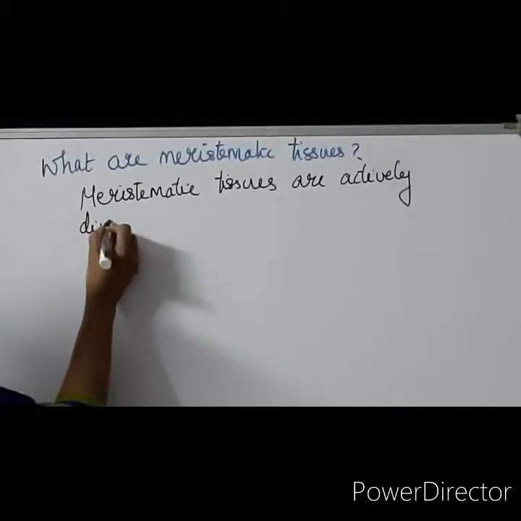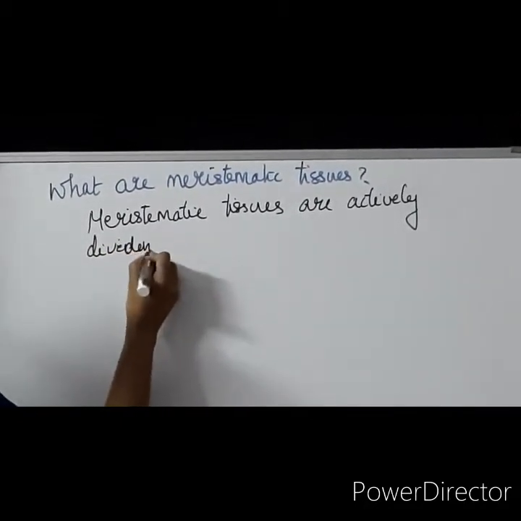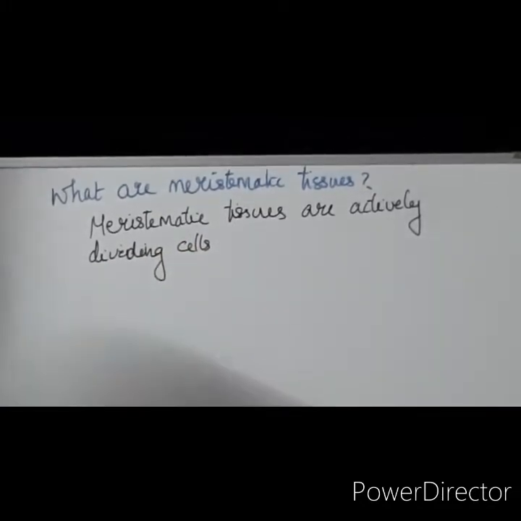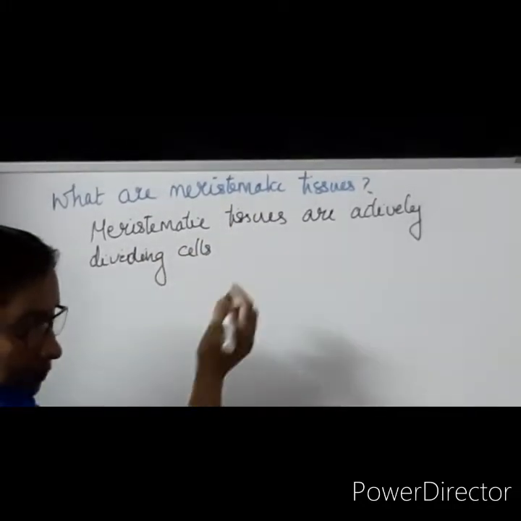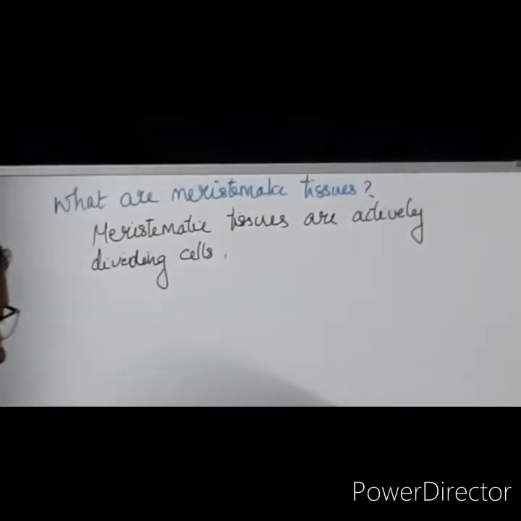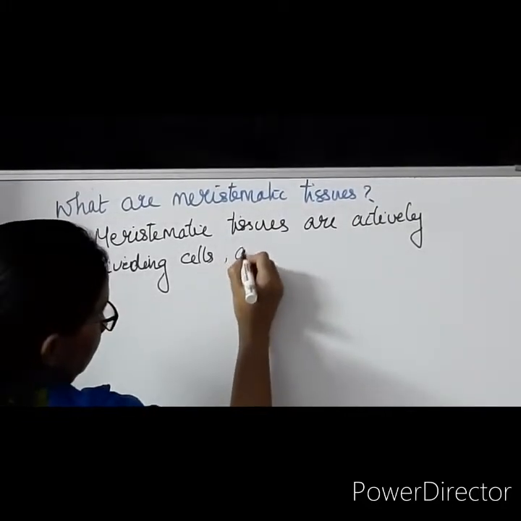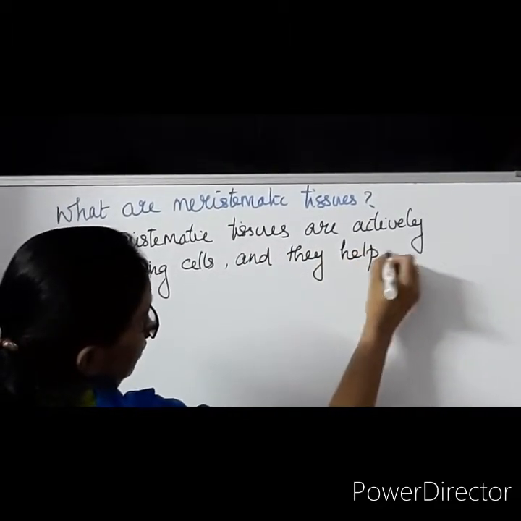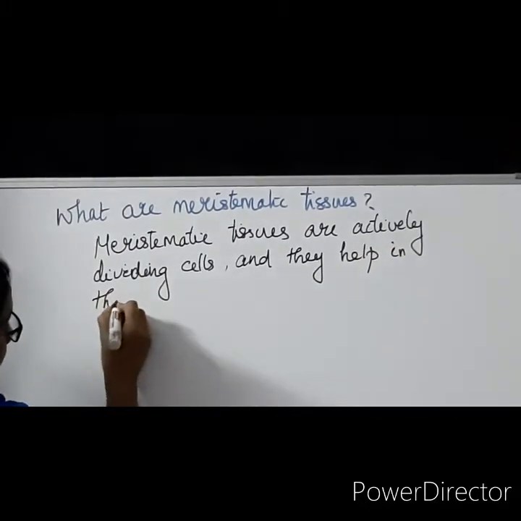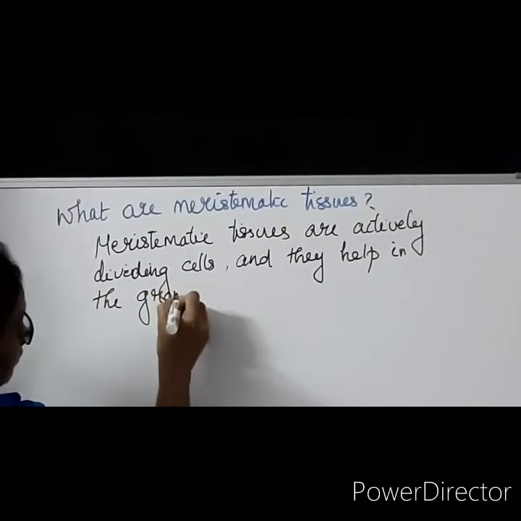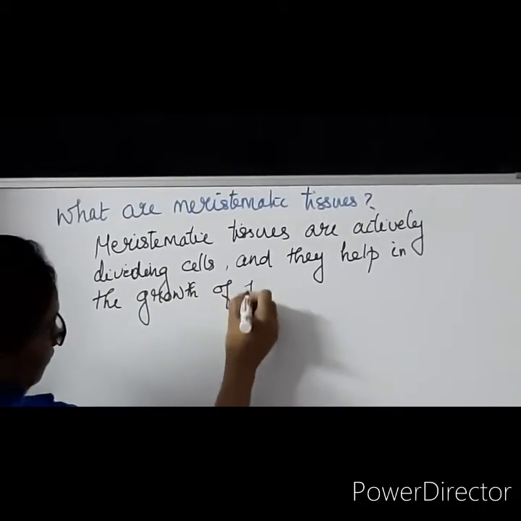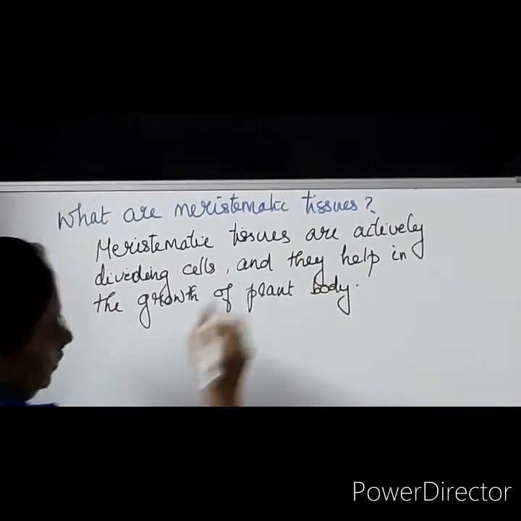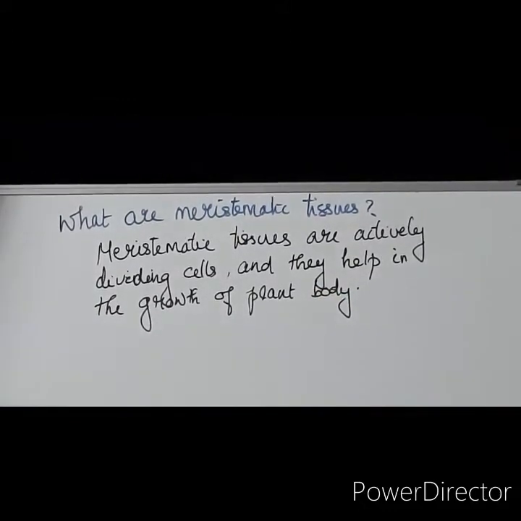Meristematic tissues are actively dividing cells and they help in the growth of plant body.